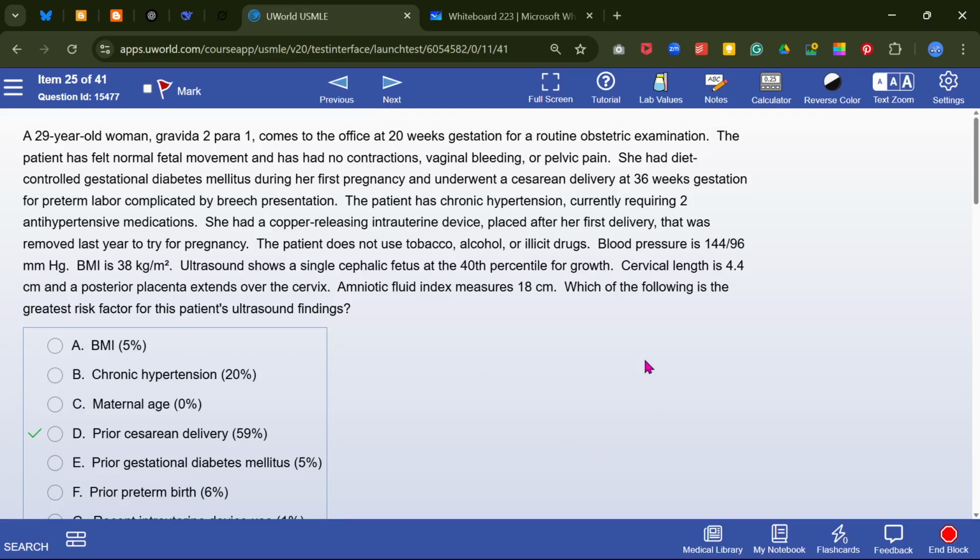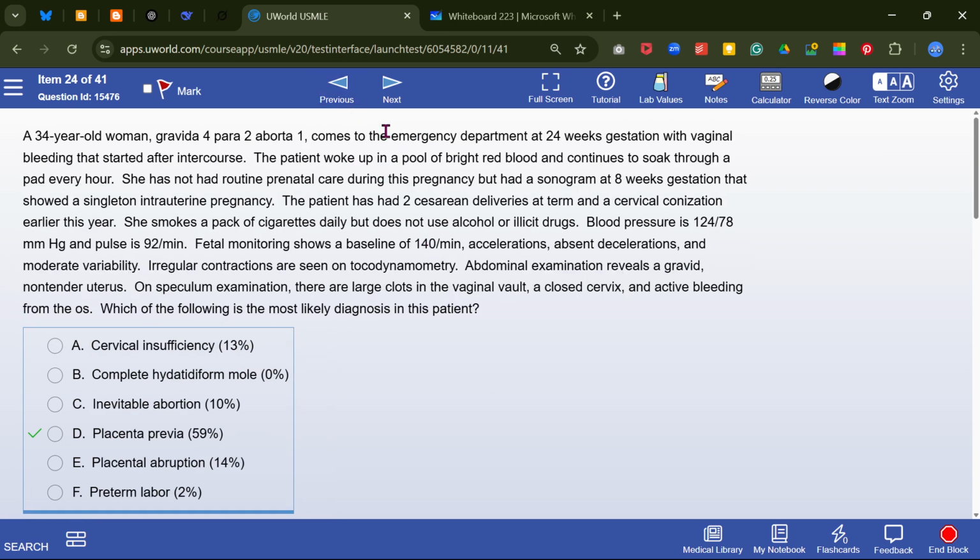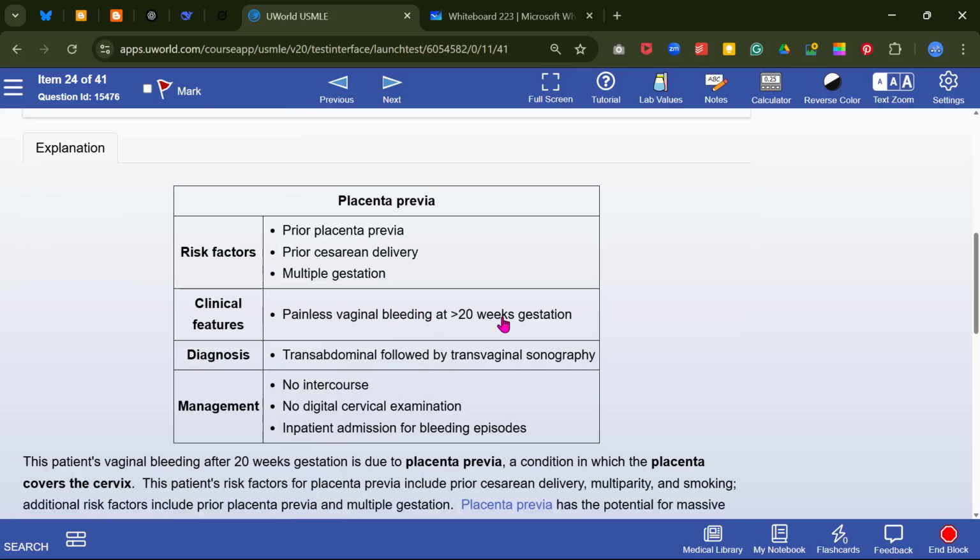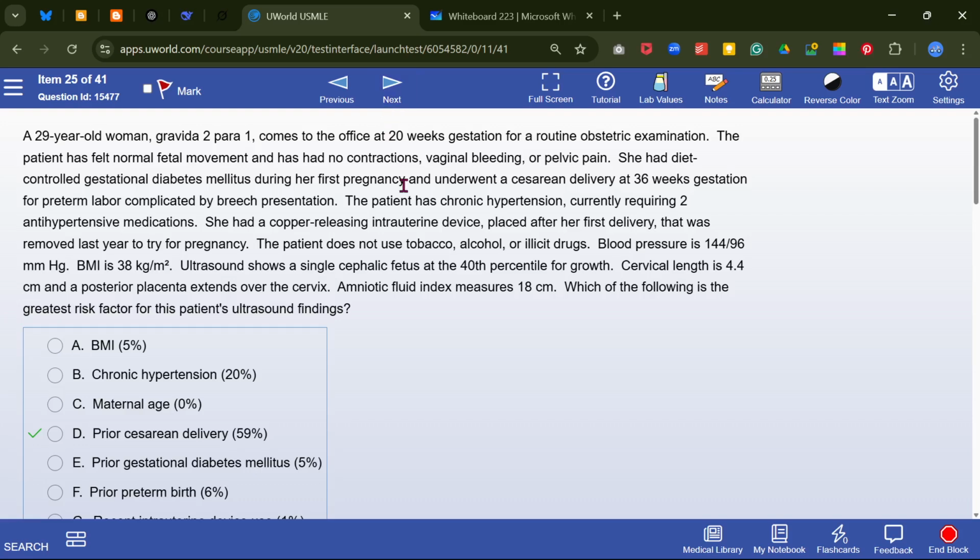Now look at this stem. In this stem, what we have found, look at this line, is a posterior placenta that covers the cervix. She's at 20 weeks of gestation, and we know that placenta previa causes painless vaginal bleeding after 20 weeks. Most importantly, on ultrasound, there is a posterior placenta that extends over the cervix.